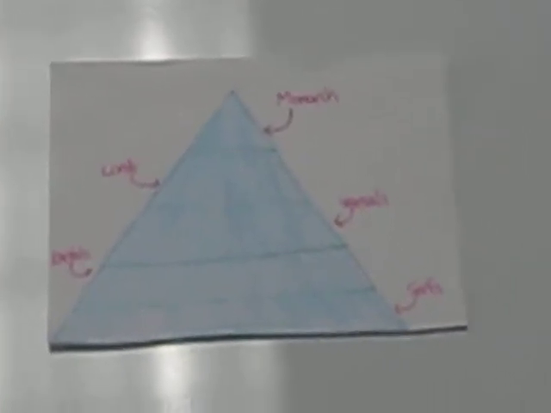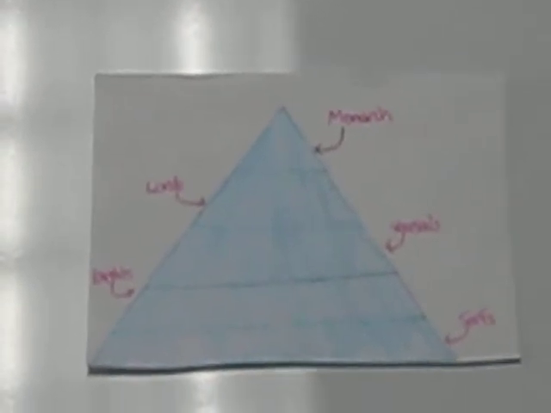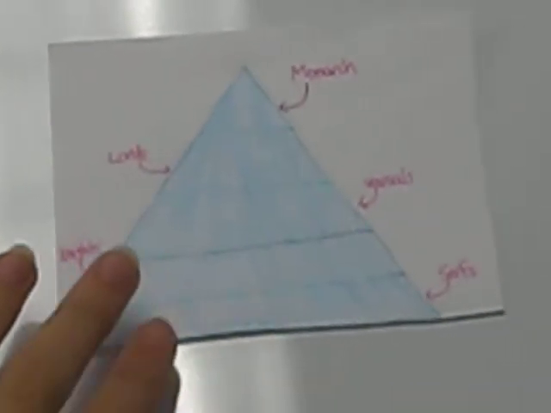The lords would then provide land to the vassals, who would provide loyalty and protection back to them. This pattern continues until the bottom of the pyramid, where the serfs are found. In return for land, the serfs gave the knights, vassals, and lords products from their farming, and they would also pay taxes and fees to them.